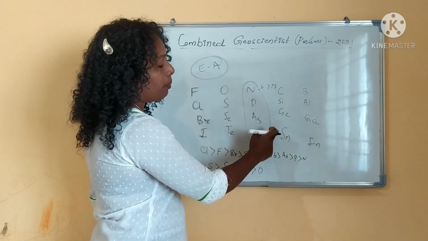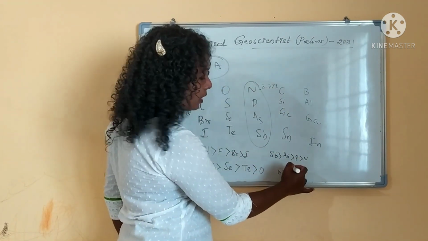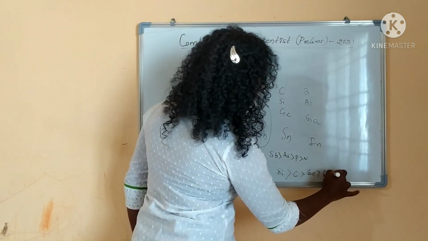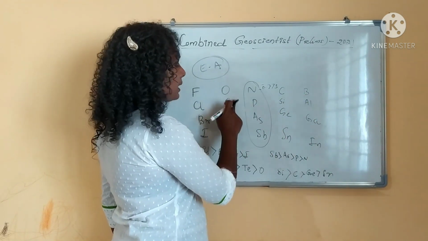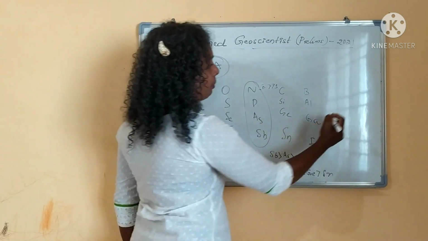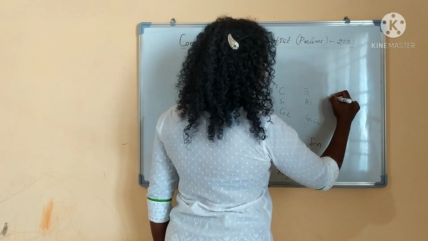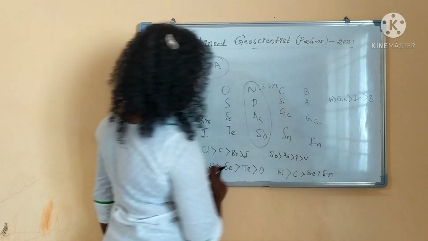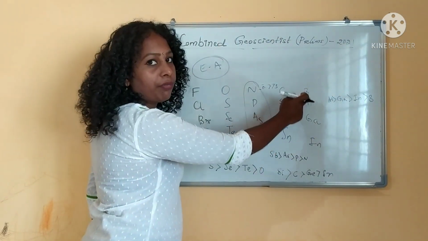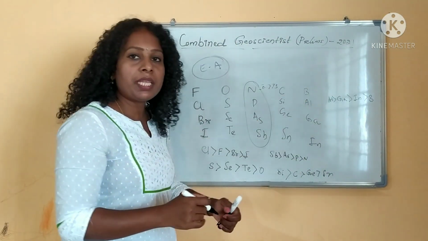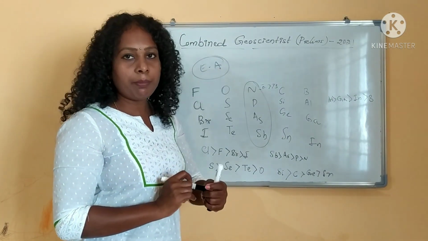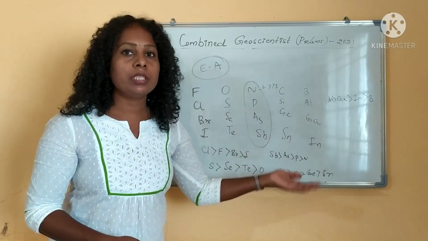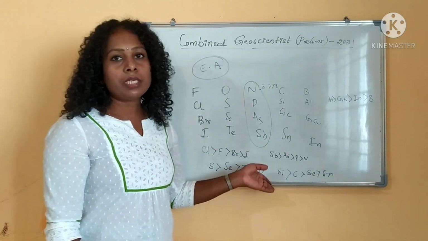Again, coming to the carbon family, silicon is having the highest electron affinity, then carbon, then germanium, tin. And coming to the boron family, the same as the oxygen family: aluminum, gallium, indium, then boron. This time they asked about ionization energy, but all the periodic properties are included in your syllabus. They might ask about electron affinity also, so you have to see the possibilities of the question.